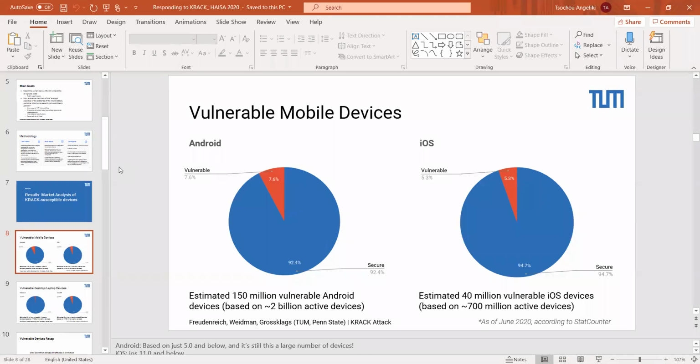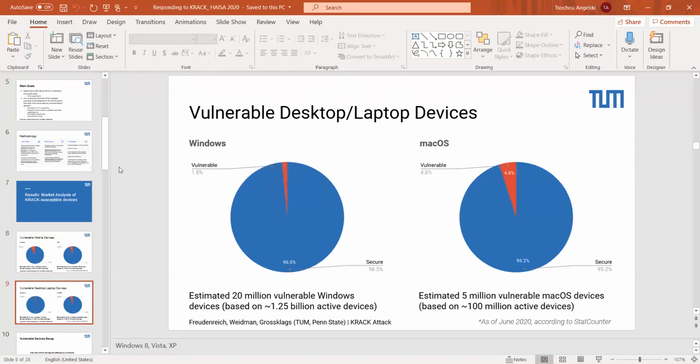So this number is not necessarily surprising, but it does still seem fairly high. And then we also took into account iOS as well, where we're looking at approximately 5.3% of a minimum of still vulnerable devices. Just to keep this in mind, this is still somewhere in the range of 40 million devices. And in this case, for iOS, these are devices that would be on iOS 11 or below, which actually is only about 2 years behind the current iOS release, which is 13, with 14 coming in the fall. So some interesting data points there.